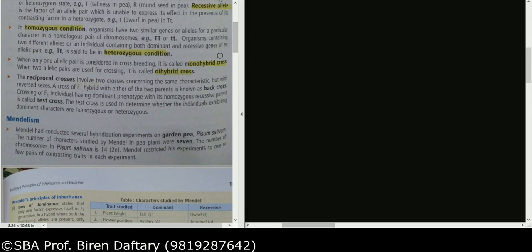Now they have given the meaning of reciprocal crosses. I had explained this to you. You remember that Mendel, whenever he used to perform the crosses, he used to take one plant as the female and the other one as male. Suppose this is taken as the female plant and this plant is taken as the male plant.